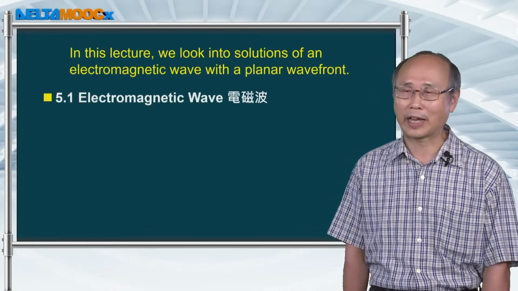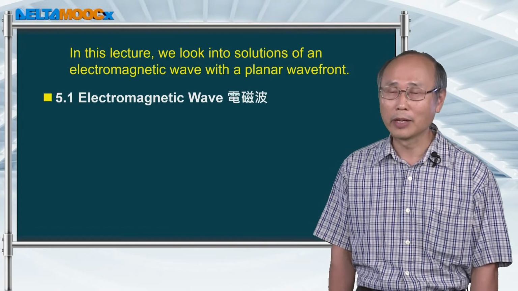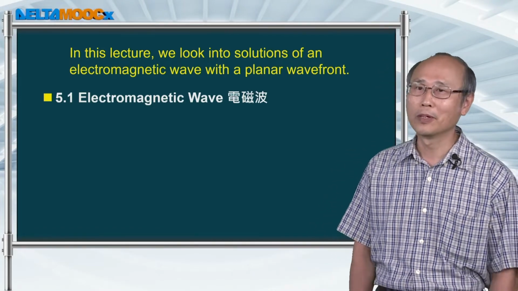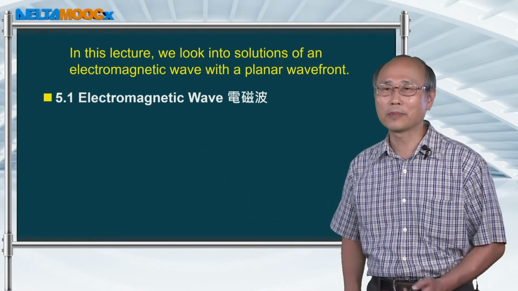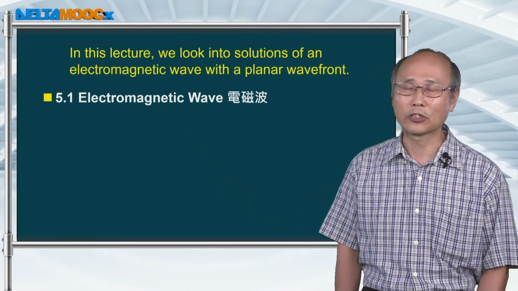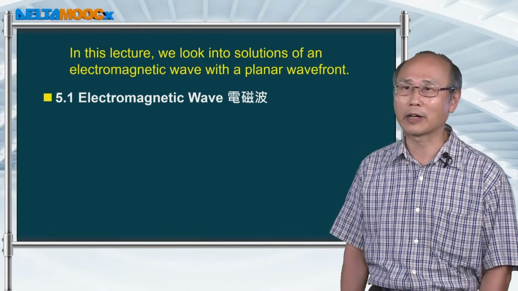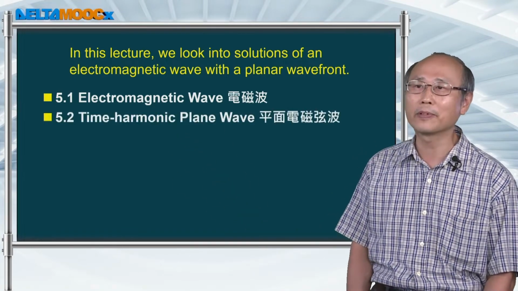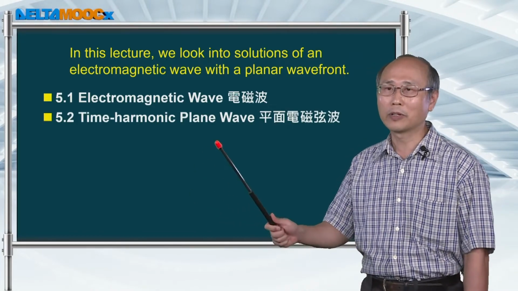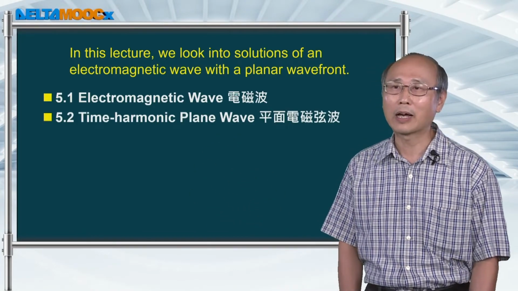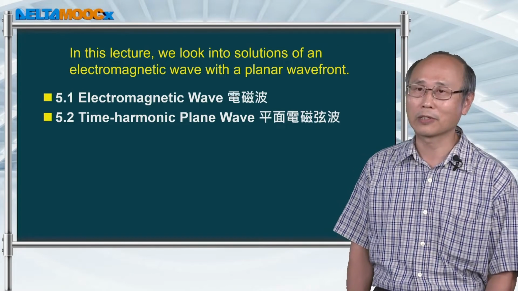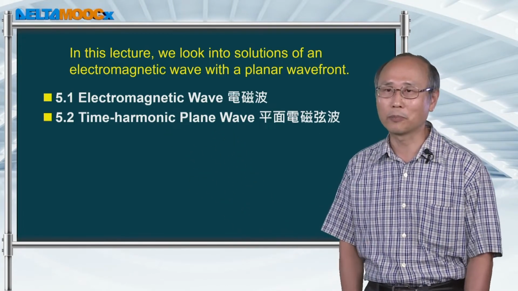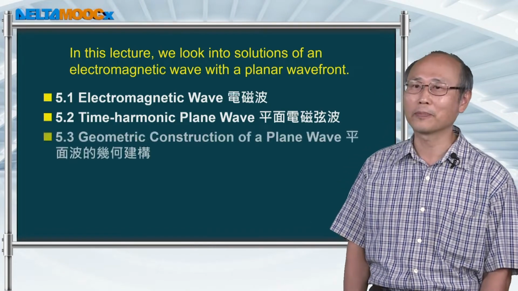In this lecture I will do a lot of review and repeat a few things that I have told you before. So in this session 5.1, I will do some review and introduce the basic concept of an electromagnetic wave. We'll again be talking about sinusoidal signals. For this wave, it's going to be a time harmonic plane wave.